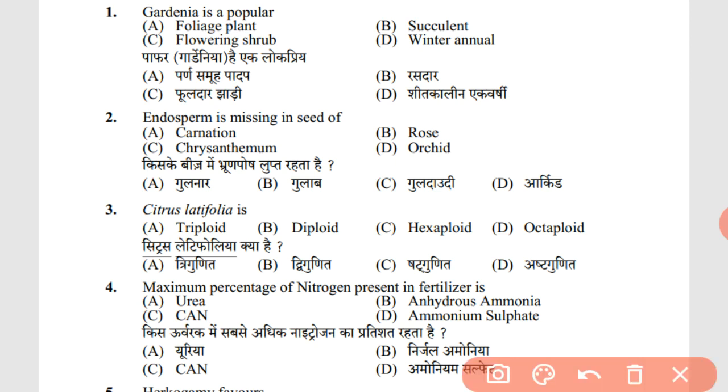First, gardenia is a popular flowering shrub. Endosperm is missing in the seed of orchid. As we know, carnation, chrysanthemum and rose include endosperm in their seed. Citrus latifolia is triploid in nature. Maximum percentage of nitrogen present in fertilizer is in anhydrous ammonia. Urea, CAN and ammonium sulfate have less percentage of nitrogen present in them.